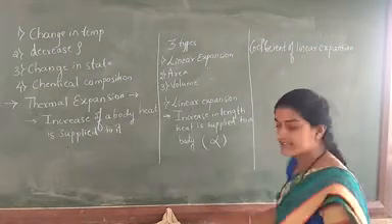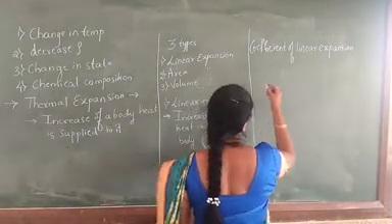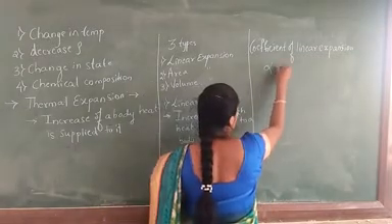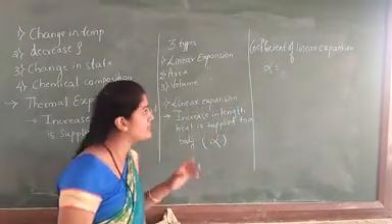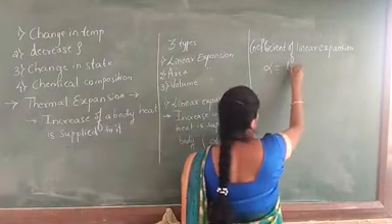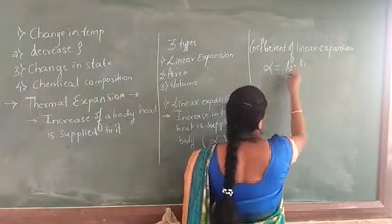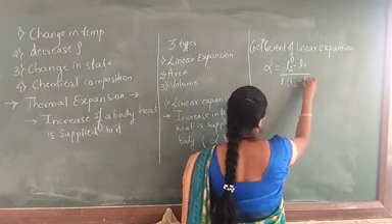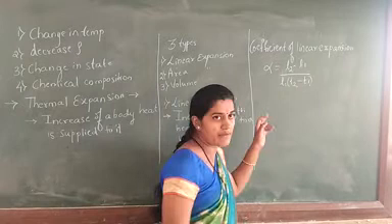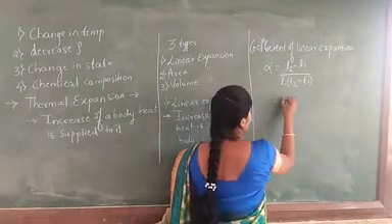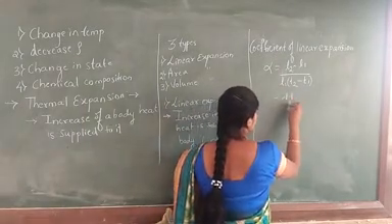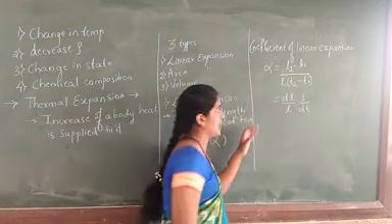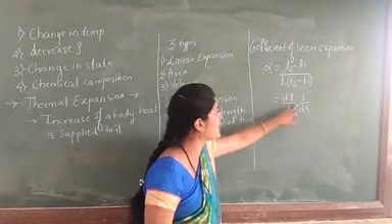Here we are considering one equation. Now, this coefficient of linear expansion can be denoted as what? Alpha. Alpha is equal to L2 minus L1 whole divided by L1 into T2 minus T1, or it can also be written as dL by L into 1 by dt.